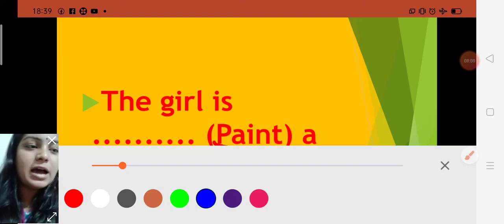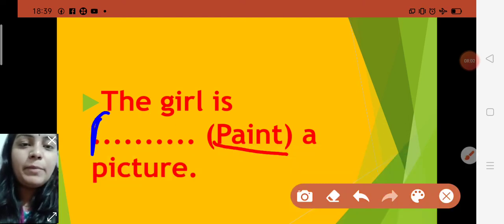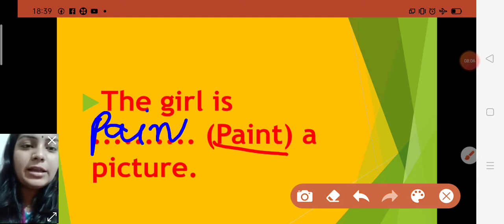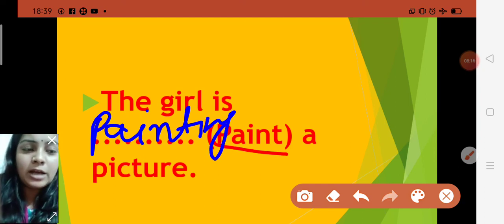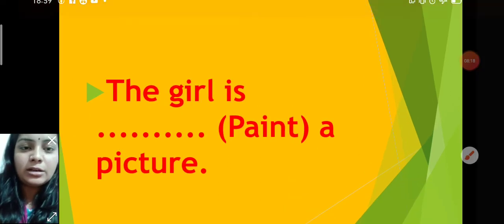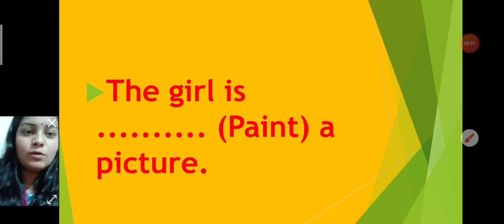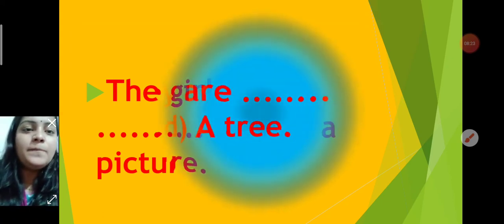Paint plus ing makes painting. The girl is painting a picture. It means this girl is painting right now. It is in continuous form. This work is continuing. She is doing it. So the girl is painting a picture.